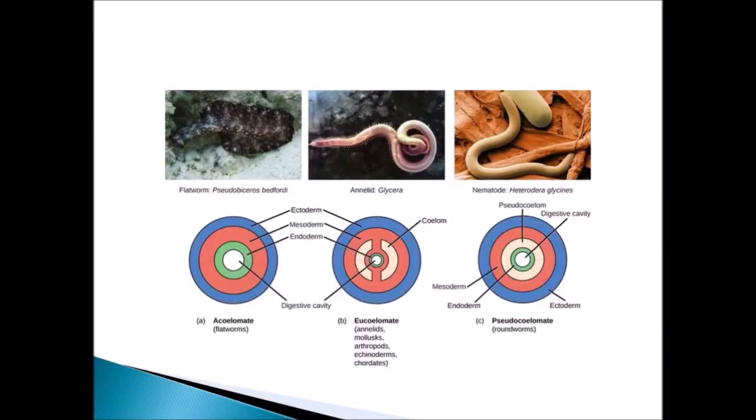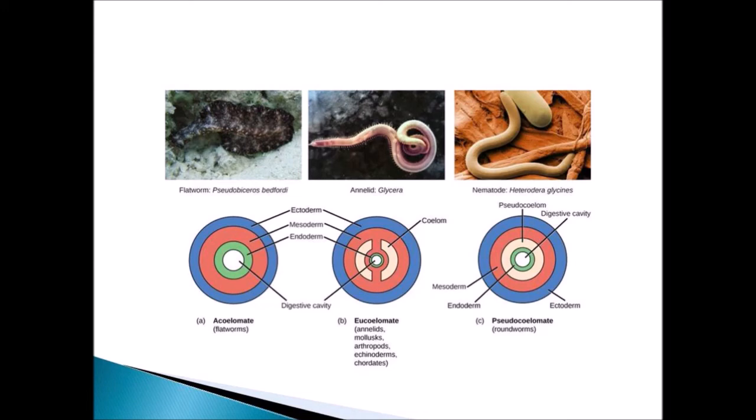The next criteria is coelom. They have given the three types of coelom, as you can see in the image. First is acoelomate. Example, flatworms. Here you have an empty digestive cavity, and endoderm, mesoderm and ectoderm are present. Next is eucoelomate. Examples: annelids, molluscs, arthropods, echinoderms and chordates.